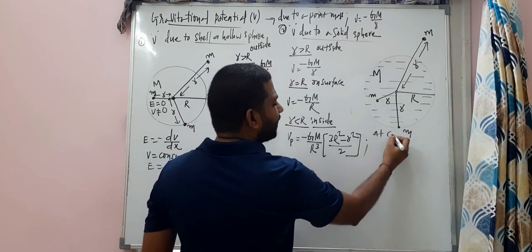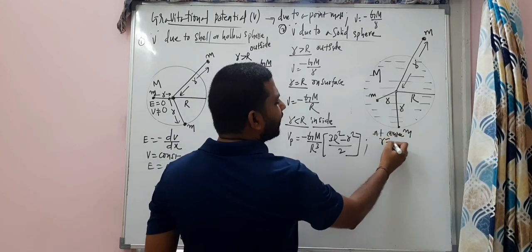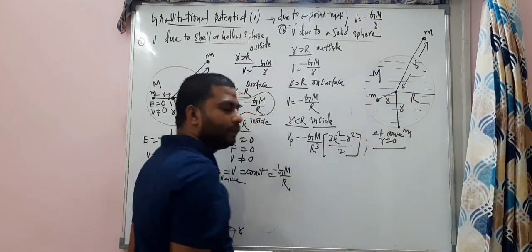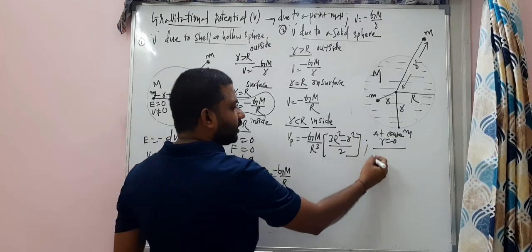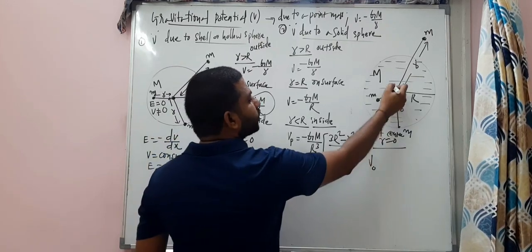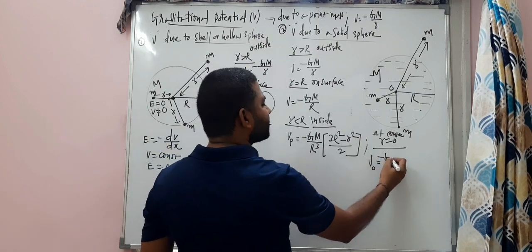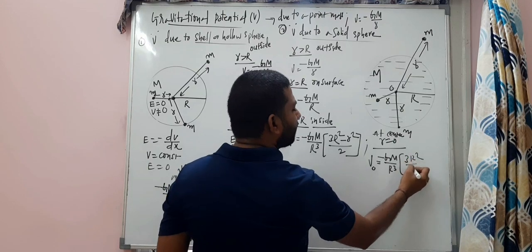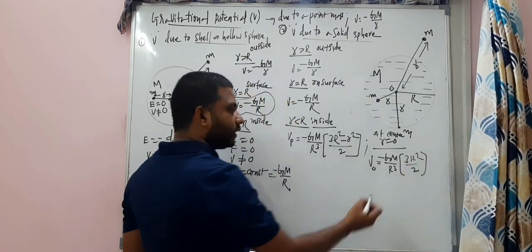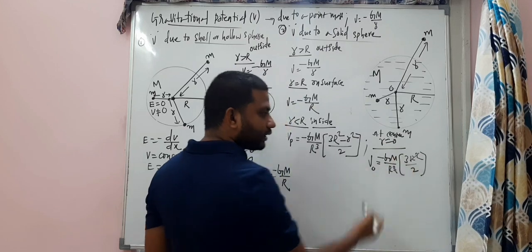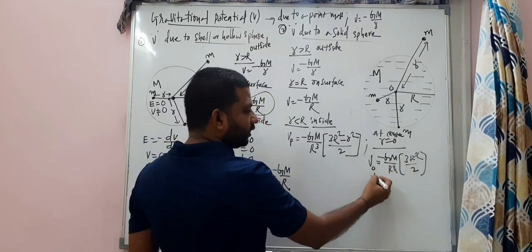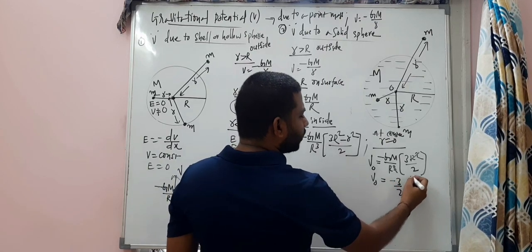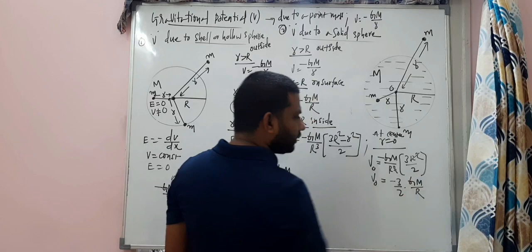So at the center, can I write small r is equal to 0? Look at here. So the point is taken and kept here. Small r is 0. And at the center what happens? So V suffix o, that's the center. So minus GM by R cube into 3R square by 2. Right? So what is that? R square and R square cancel out. So what is left here? V naught is equal to minus 3 by 2 into GM by R.